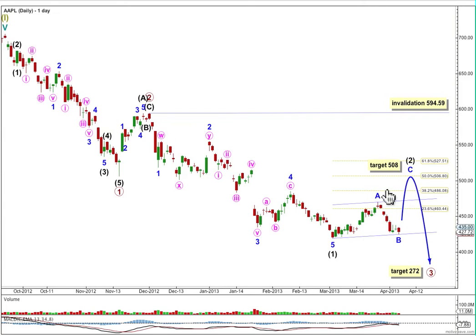If minor C reaches 1.618, the length of A, it will take price to about 508, just above the 50% mark of intermediate wave 1 down. So I think that's probably where this may end.